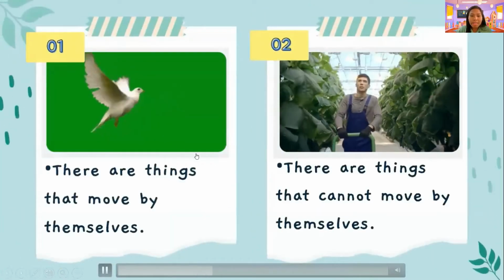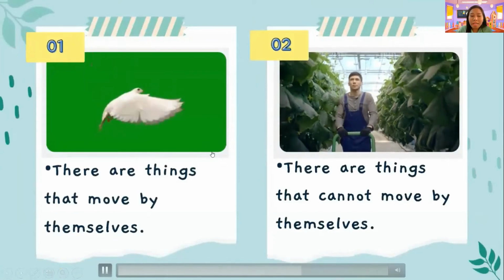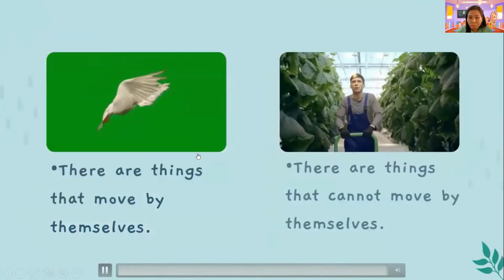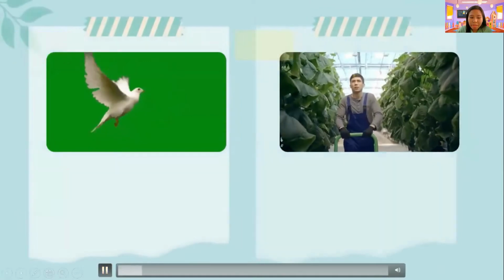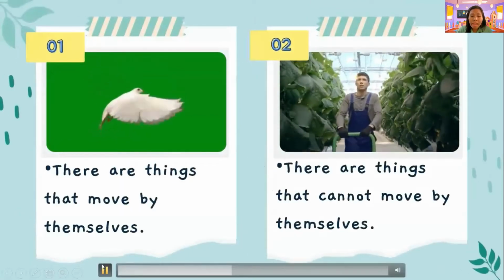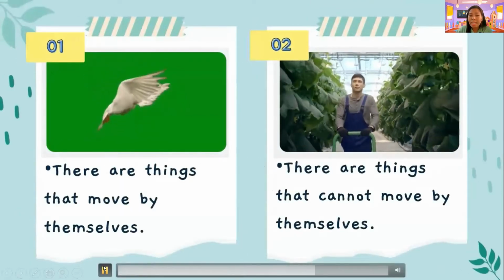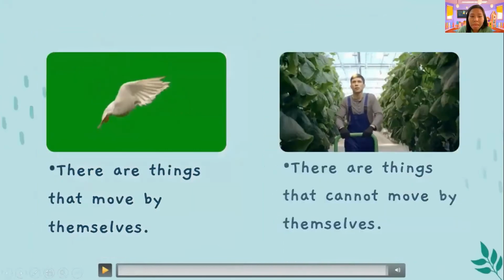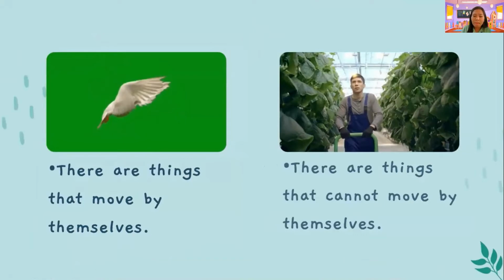As you can see here, there are things that move by themselves. And also there are things that cannot move by themselves. What are these? What are the things that move by themselves?